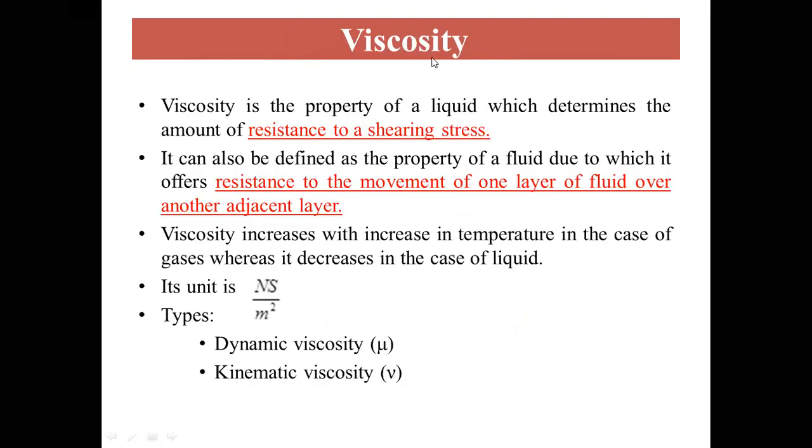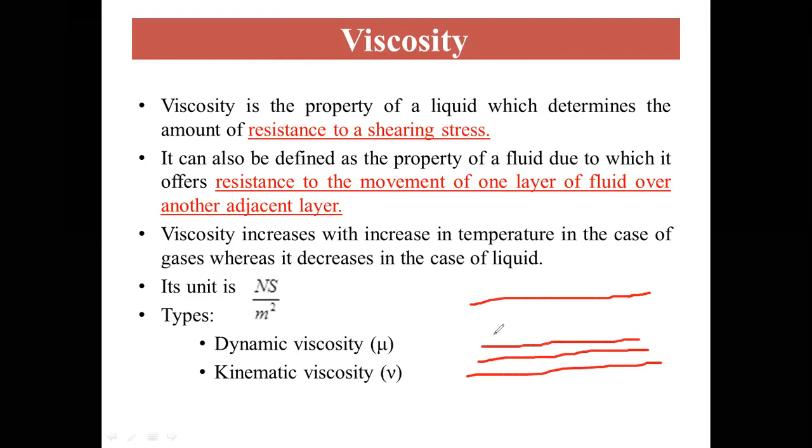And the next property is viscosity. Viscosity is nothing but the resistance to flow offered by the fluid. Viscosity is the property of a liquid which determines the amount of resistance to shearing stress. It can also be defined as the property of a fluid due to which it offers resistance to the movement of a layer of fluid over another adjacent layer. Consider the following example, a pipe through which a fluid is flowing. The fluid flows through the pipe in a layer by layer manner.